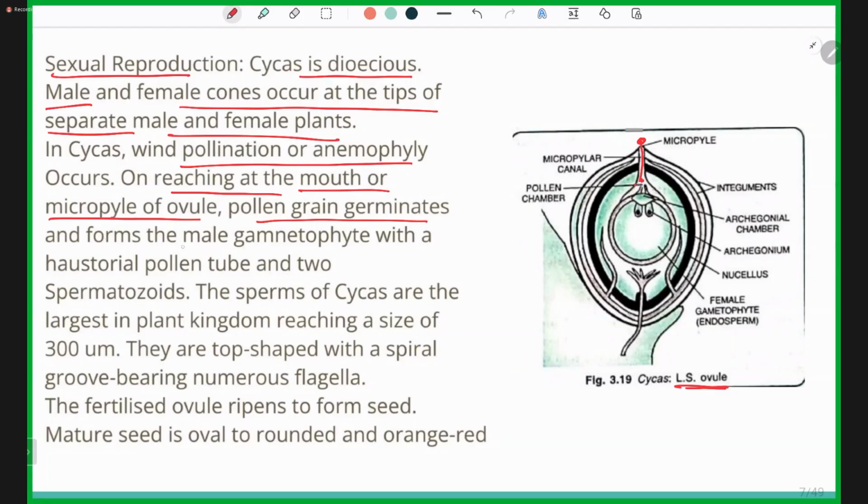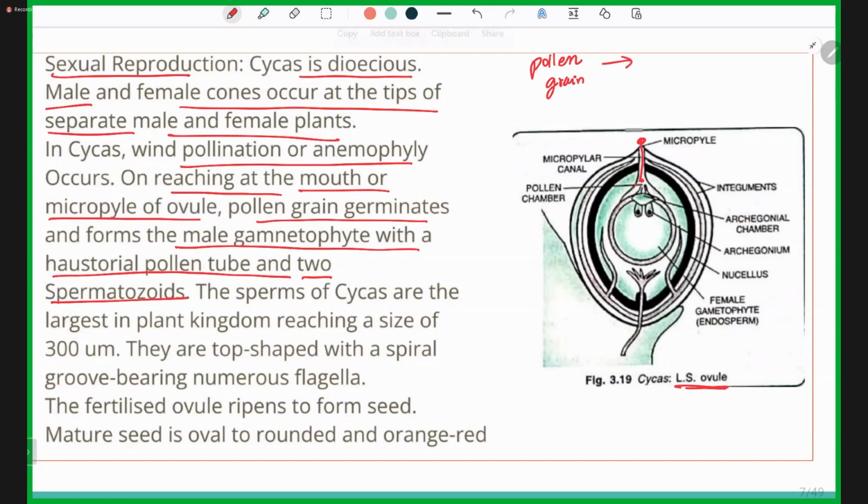It forms the male gametophyte with a haustorial pollen tube and two spermatozoids. So on the micropyle of the ovule, pollen grains germinate and give rise to a male gametophyte with two spermatozoids. The pollen grain is the sporophytic body.